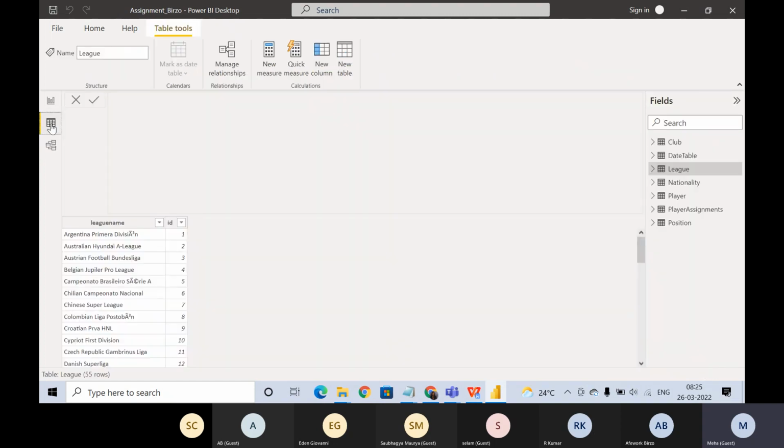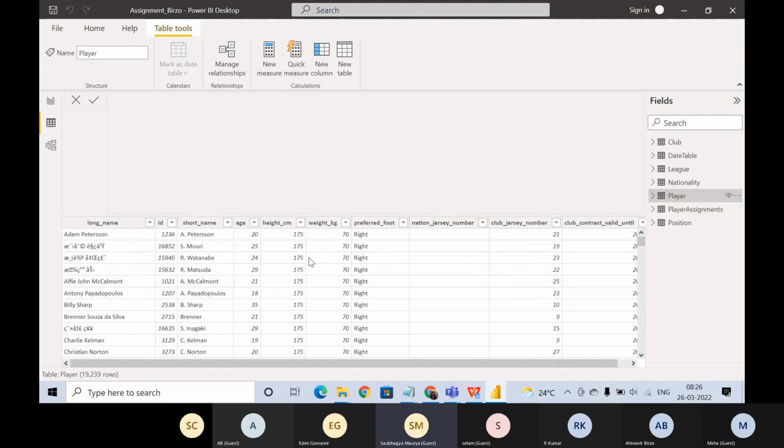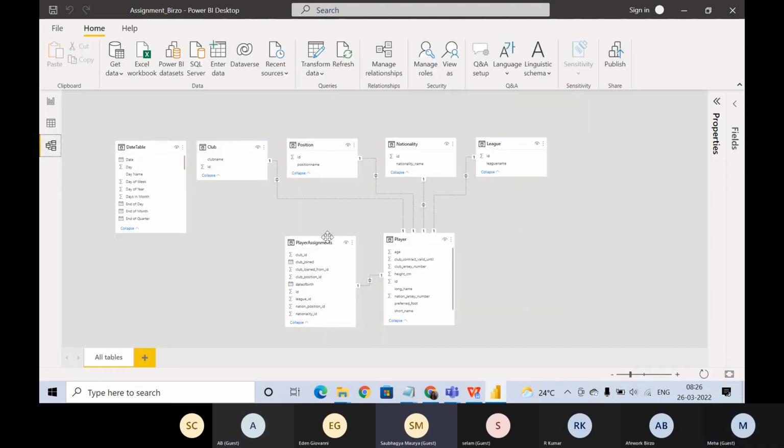If you have confusion, what you can do? Why is this coming? How can I minimize this thing? Move it up on the top. Let's go to player. Ma'am, where is the date of birth column? We can connect our date table and find out the age of the player.